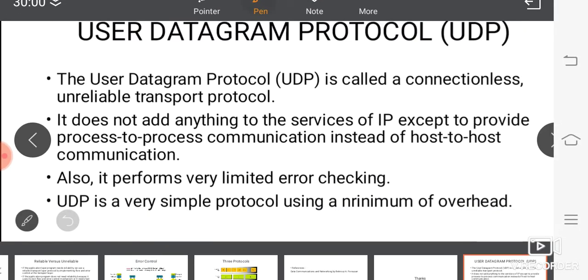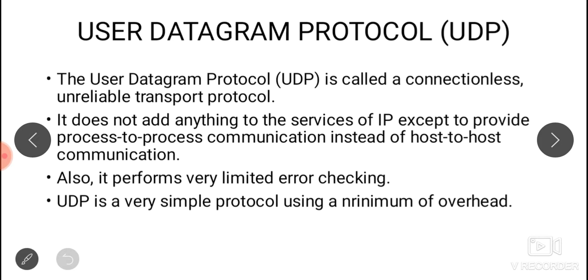We have studied that the transport layer provides two types of services, connectionless and connection-oriented. Basically UDP is for connectionless service and also for unreliable services. So it is connectionless and unreliable.